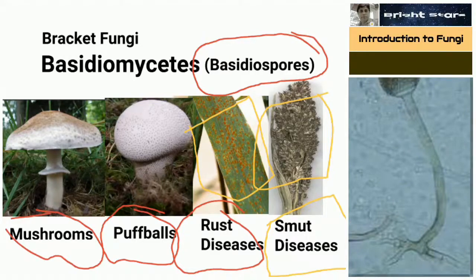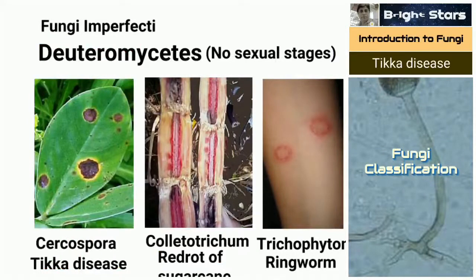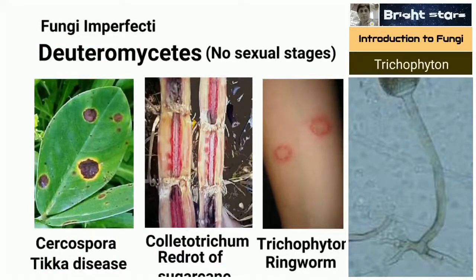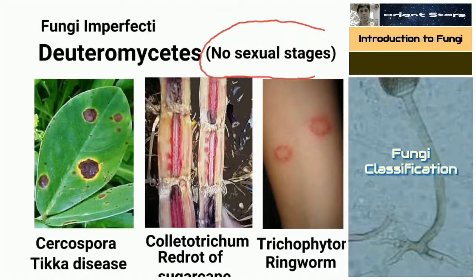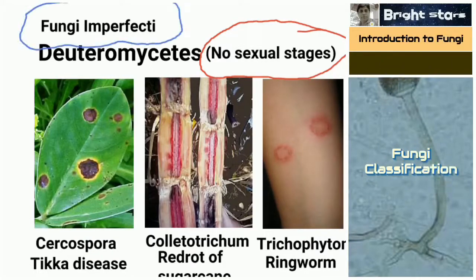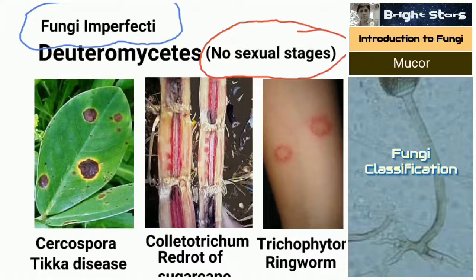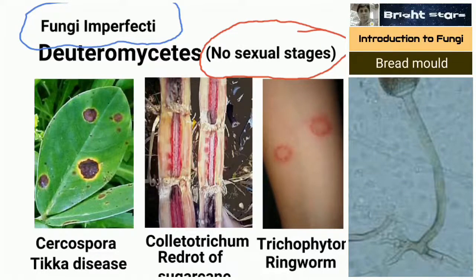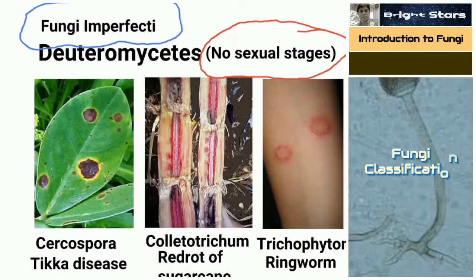The last class is deuteromycetes. Deuterous means imperfect. We call it deuteromycetes because here there are no sexual stages. The common name of deuteromycetes is fungi imperfecti. These are very important key points you have to keep in mind. Fungi imperfecti means deuteromycetes. There is no sexual stage in these fungi.